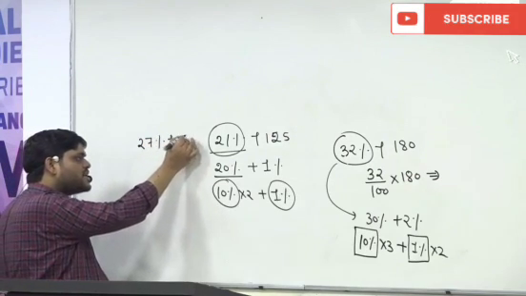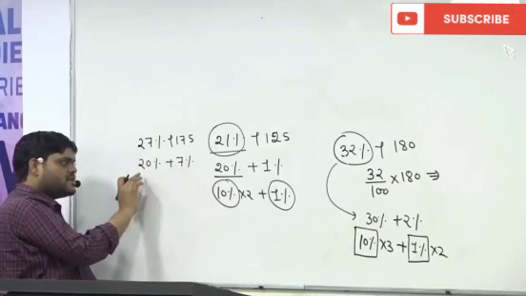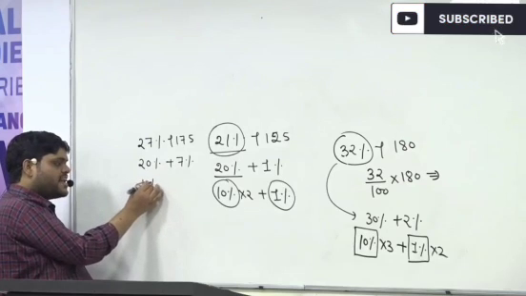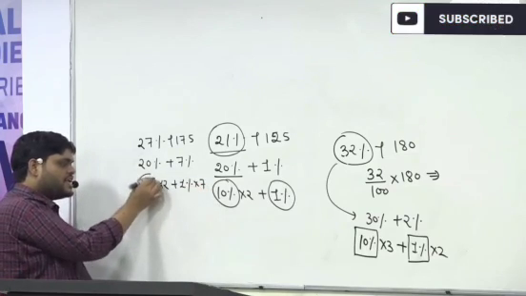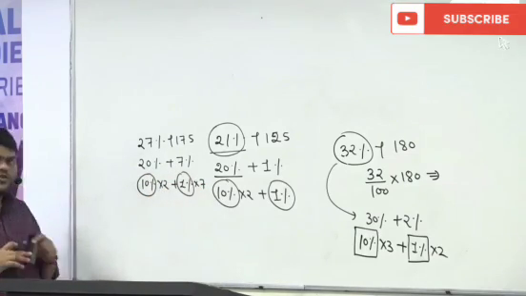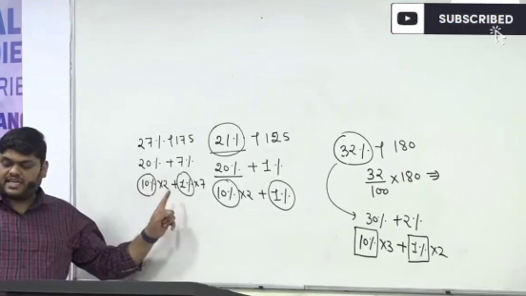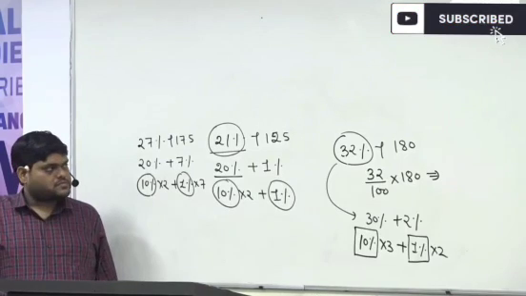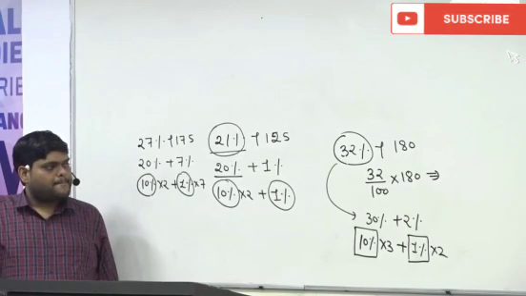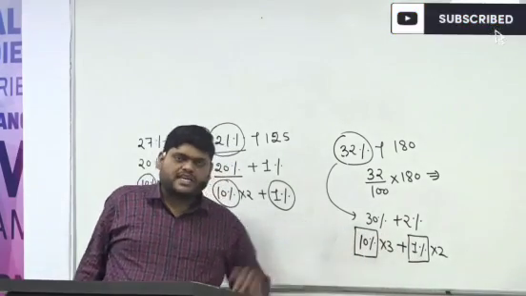27% of 175. So again we require 20% plus 7%. So you can again find 10% into 2 plus 1% into 7. So actually what we require is that we always require the value of 10% and 1% in the base.